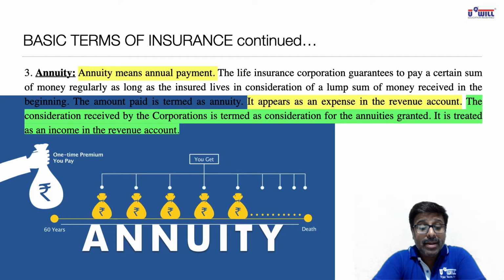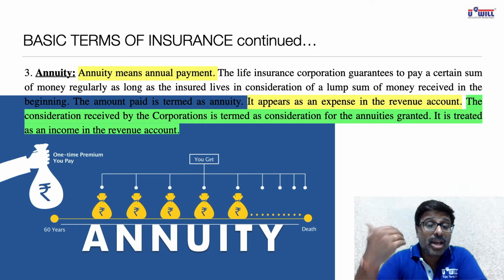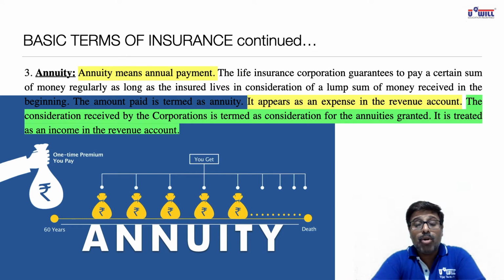I repeat, at the age of 60 years, you make one time premium payment to the insurance company, say suppose 50 lakh rupees. Against that, until your death, every year insurance company will pay you certain sum of money, and you can opt to get that amount monthly also, half yearly also, quarterly also, or once in a year also.